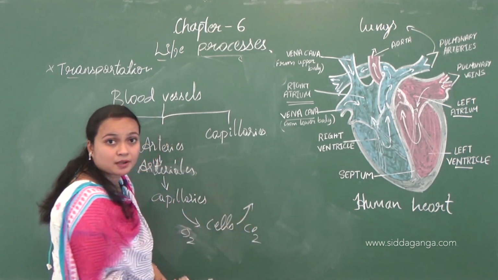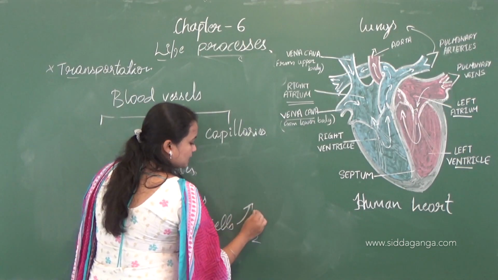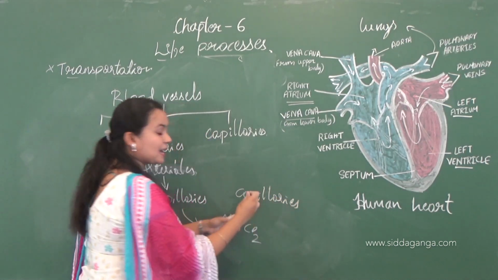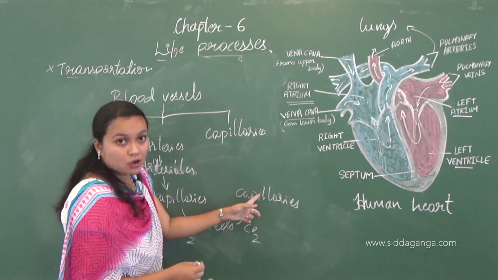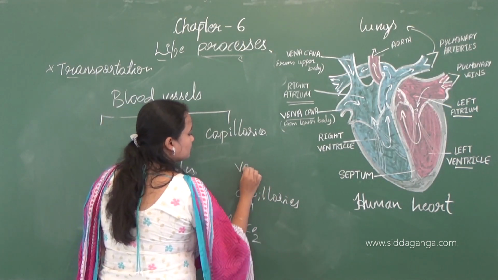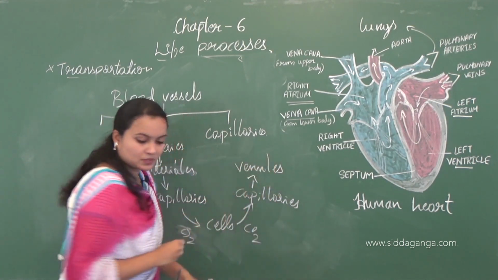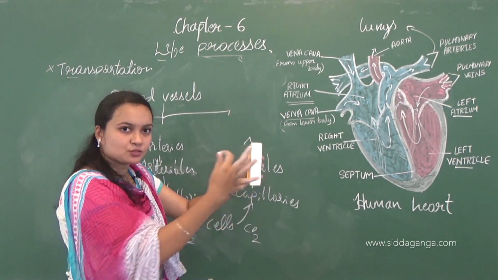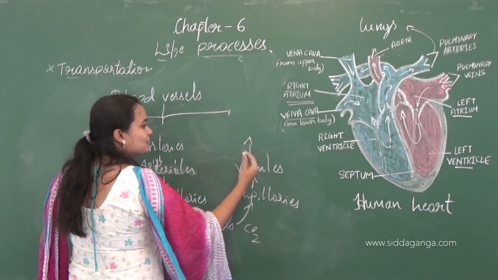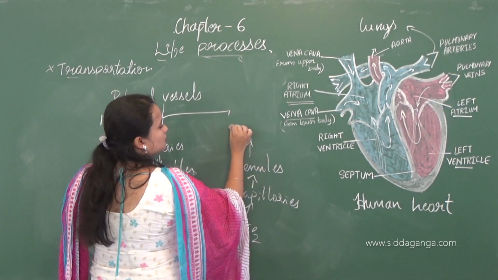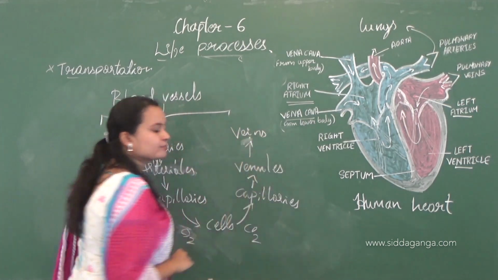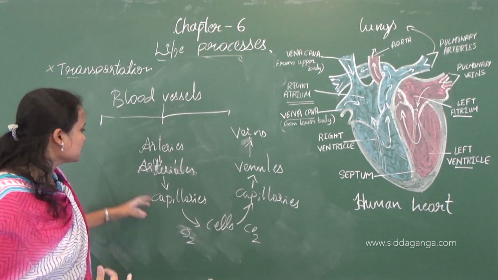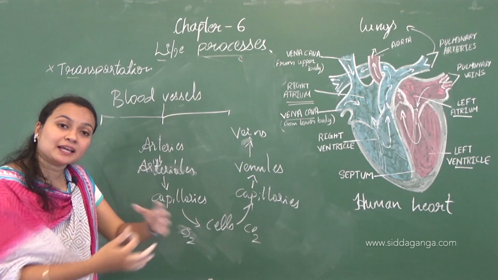Oxygen enters and carbon dioxide exits. And again capillaries carry the deoxygenated blood to the venules, and these venules join to form a wider tube that is called veins.